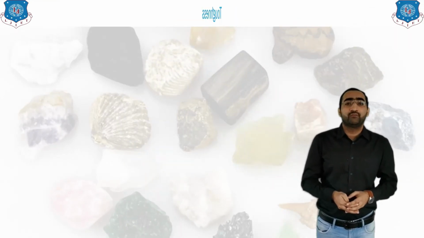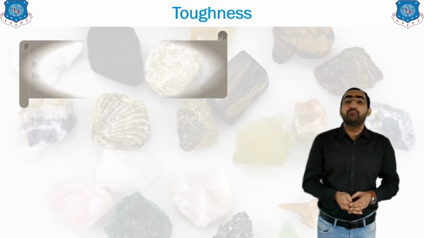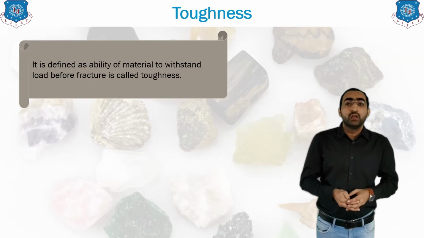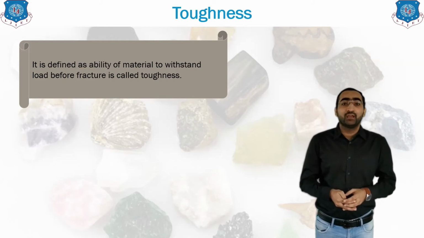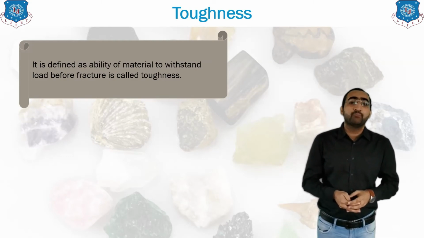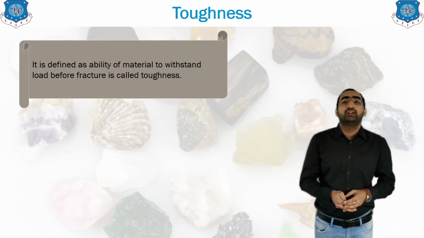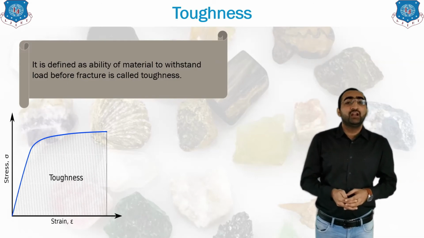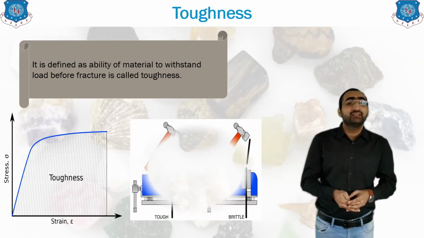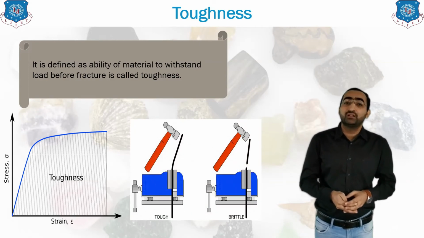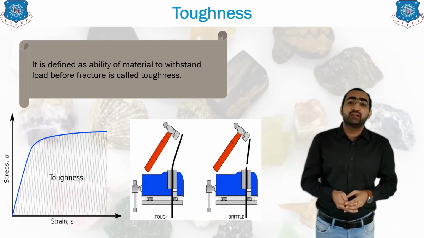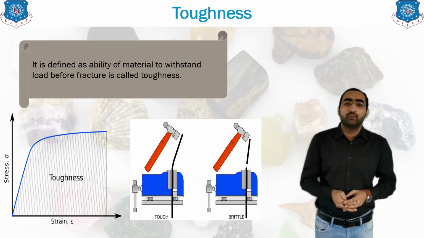What do you mean by toughness? Whatever load a material absorbs before its fracture is known as toughness. It means if a material breaks, whatever load it has absorbed before breaking is the toughness of the material. The whole area under the stress strain diagram is known as toughness. Let us see one example. If it bends, then the material is tough, but if it does not bend and it breaks, then it is a brittle material.